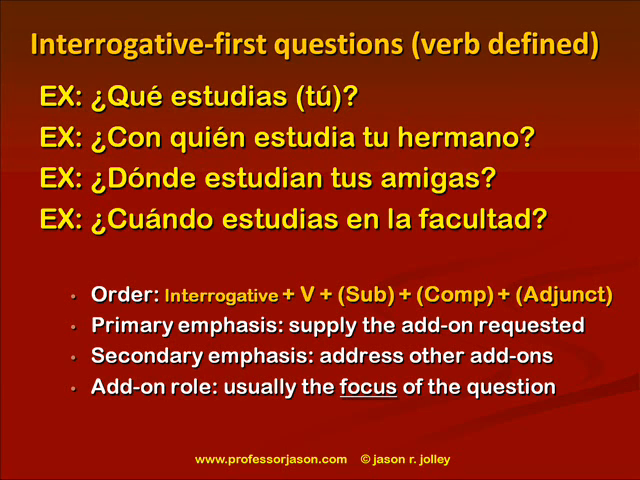Second type of restricted answer question are interrogative first questions. So, ¿qué? ¿Con quién? ¿Dónde? ¿A dónde? ¿Cuándo? ¿A qué hora? All of these are restricted answers because the answer is already implied in the question somehow, right? Or they're telling you what to answer. The order is going to be the interrogative pronoun plus the verb plus the subject, which may or may not be stated, right? ¿Qué estudias tú?